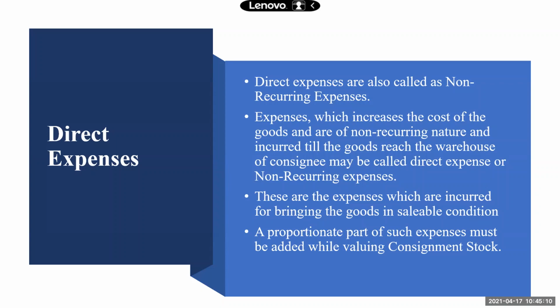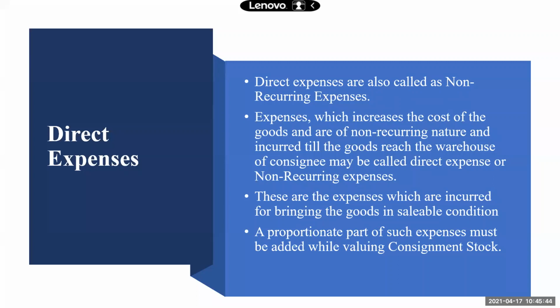Direct expenses are also called non-recurring expenses. You can understand from the term non-recurring, it means these expenses will not occur again and again. They will not be recurring. So expenses which increase the cost of the goods and are of non-recurring nature, and which are incurred till the goods reach the godown of the consignee, are called direct expenses.